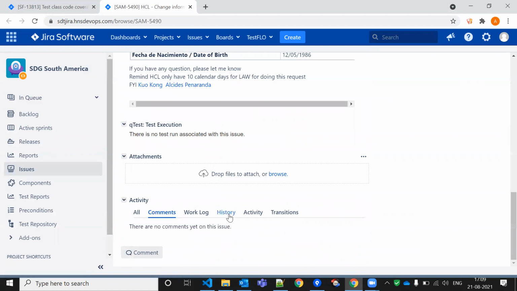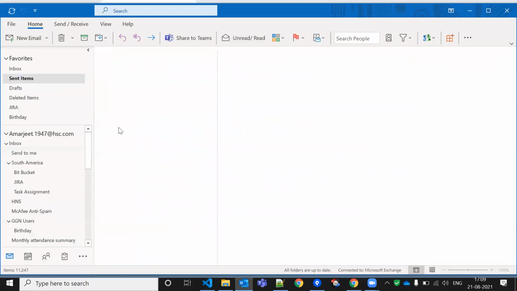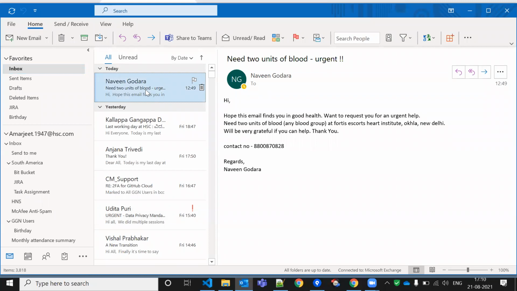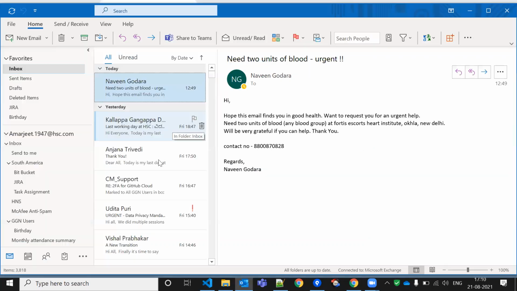If you want to maintain the history and all, we have an alternative to use Jira. So why do we use Jira? Might be you can also assign a task from your mail, to your junior. But the thing is that you assigned a task, there is a new requirement that came in the company, so you already assigned the task to your junior. Might be after 1 year, 2 years, something is changing in the requirement. Someone is saying, why did you do this thing, who told you to do it this way, after 1 year? So if you have email, might be your email is corrupted, might be some storage issue, might be anything else, or you are not able to find the emails where you got this requirement.